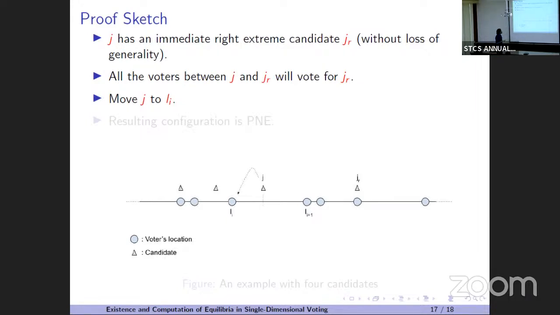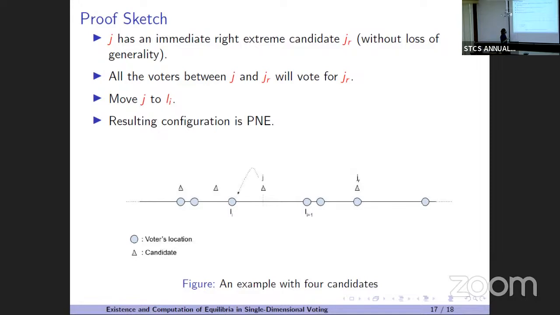There are some subtle cases I have omitted, but basically this is the proof sketch. You can just move J to Li and the resulting configuration will be a pure Nash equilibrium.